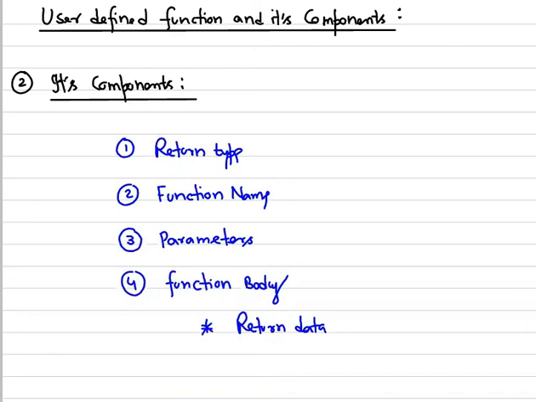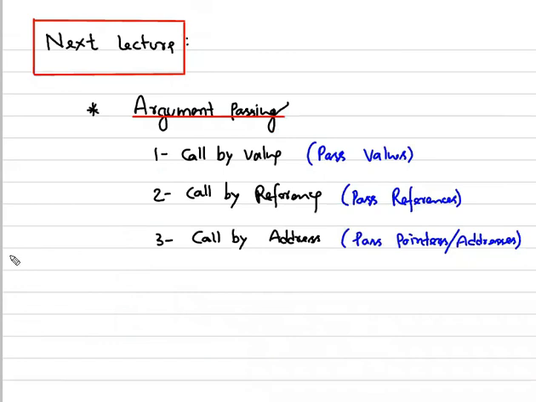So guys, this is about today's lecture. In the next lecture we will be discussing argument passing. When we have created a function, we can pass some values to the function. It is not mandatory, and we will discuss that. But we can pass different kinds of values. We can pass the values themselves, we can pass the reference of those values, we can pass pointers in C or C++ during the function call, or the addresses of the variables. This is, I would say, the main important part regarding functions, so you must be aware of this part really very well.